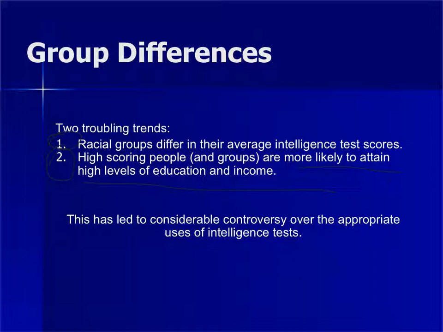But if we're using those scores to place people in advanced classes or in slower classes, or if we're using those scores to track students, then the tests really matter. And we could be producing a self-fulfilling prophecy of students that are being placed in a lower class, and then they have lower education, and that may then cause the lower intelligence, not the other way around.